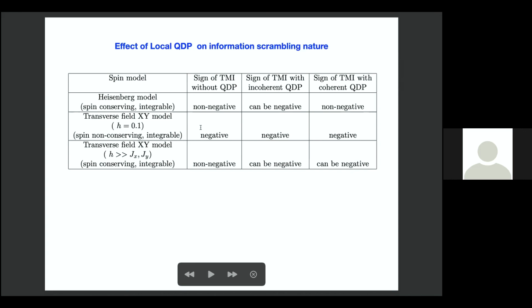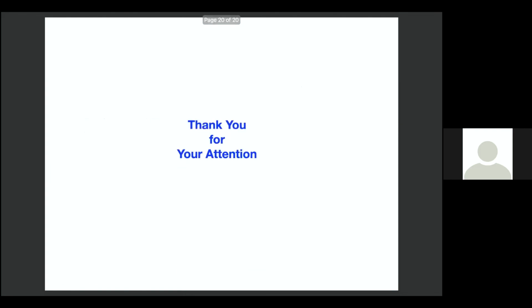So the XY model in a transverse field at small fields is the case where quantum correlations do not spread easily, and QDP gives the same thing. Whereas for the transverse XY model with large h, it is non-negative, and the moment you have QDP, it can become negative. So these are the results we have, and thank you for your attention.